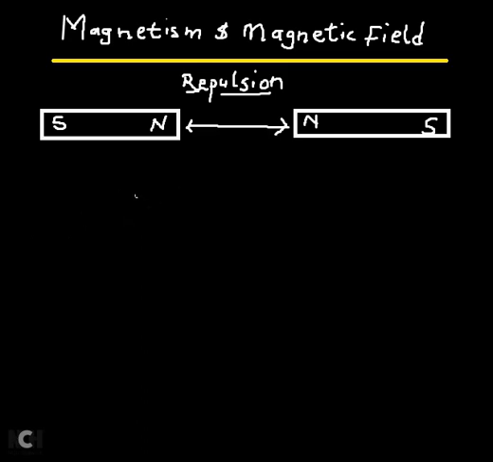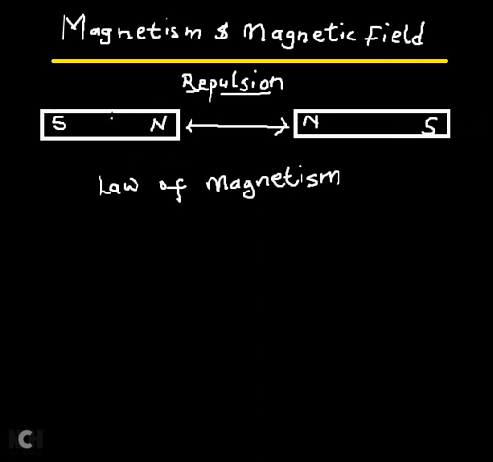Now fundamentally, the same way we have the fundamental law of electrostatics, we also have the fundamental law of magnetism. Basically, that is a very major characteristic of magnetism. As you notice, a magnet will always have two poles, the north pole and the south pole.